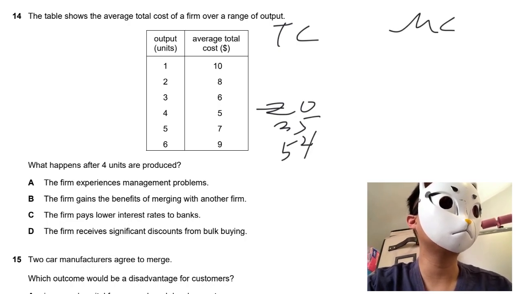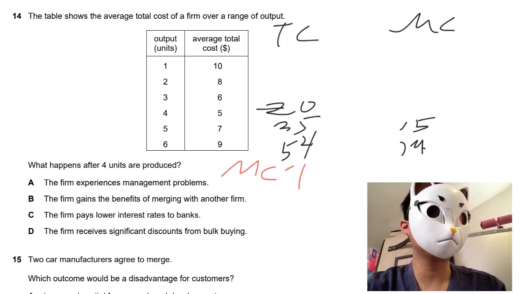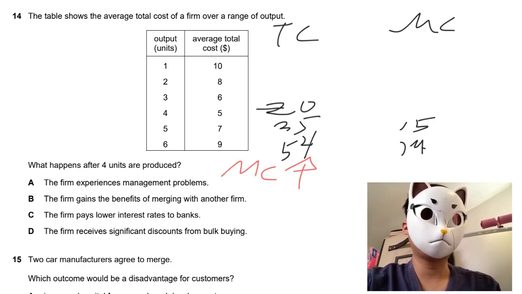And I would also like to compute the marginal cost. So this is 15. 54 minus 35, we will say 19. So you can see that the marginal cost is increasing. So I would say option D must be wrong.